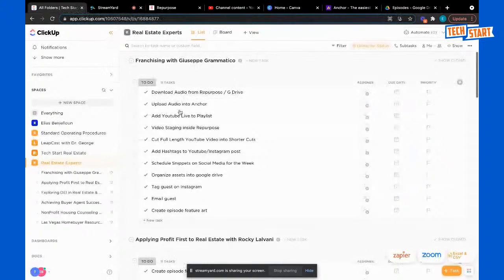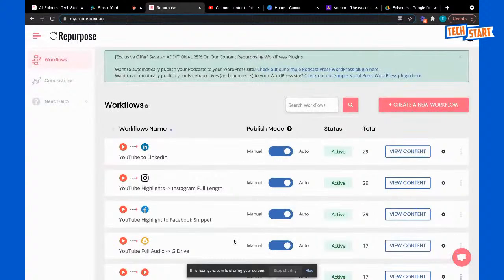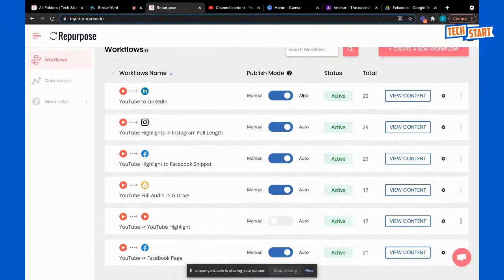Let's go back to ClickUp. First thing, we want to download the audio from Repurpose Google Drive, and this is for Giuseppe, okay? Because we didn't publish it into Canva yet. Into Anchor. And so remember, we can find it here to get the direct link. Let's see. So I'm going to go to view content.